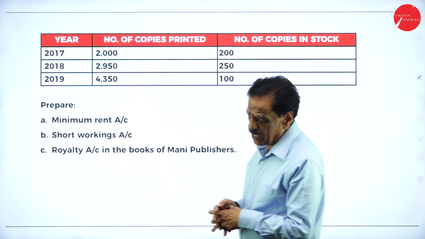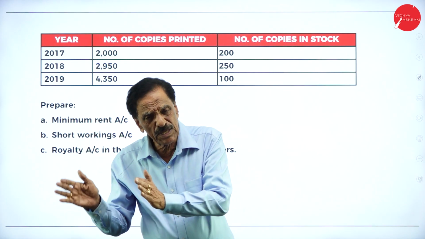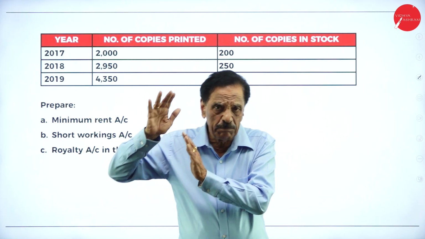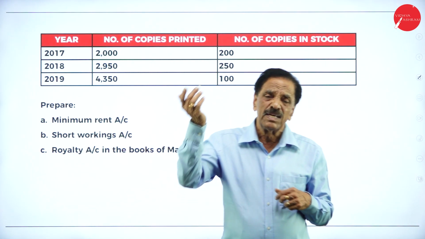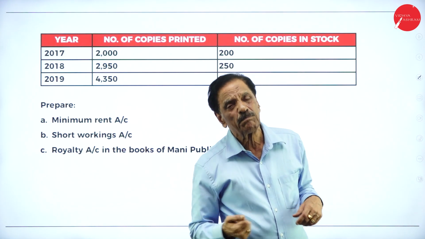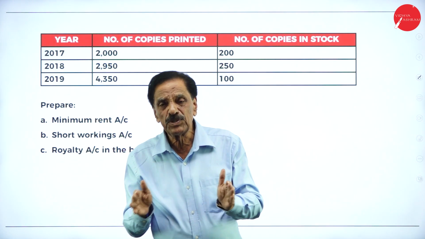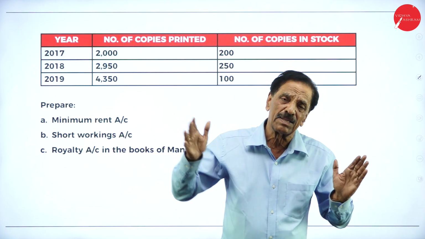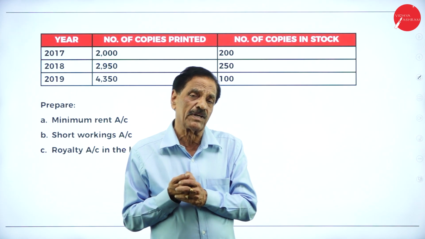So, what is royalty? It is an agreement between two parties. One is called the lessor and the other is called the lessee. Here, the lessor is the printing press. The lessee is the author. He will write a book and get the compensation from the owner. So the author writes a book, and we are going to receive some compensation from the printers. Because they are the money makers, they will pay some compensation for writing your book.